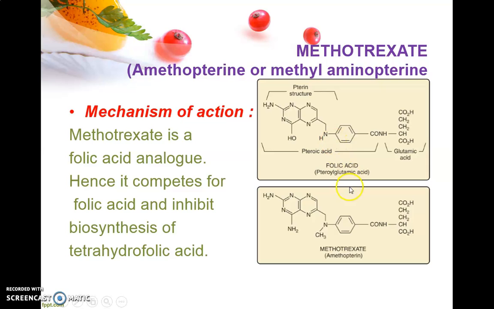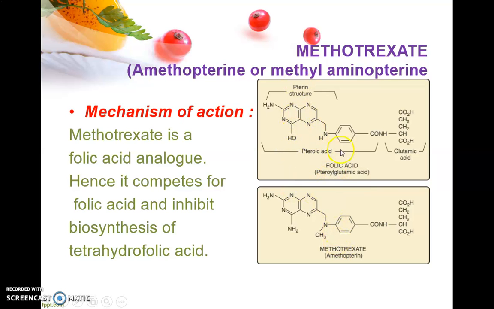a vitamin B9 which promotes hemopoiesis and growth, and is a hematinic factor. So particularly, methotrexate is a folic acid analog, hence it competes with folic acid and inhibits the biosynthesis of tetrahydrofolic acid, which is required for cell division. So it inhibits tetrahydrofolic acid biosynthesis and helps in preventing the growth of cancerous cells.